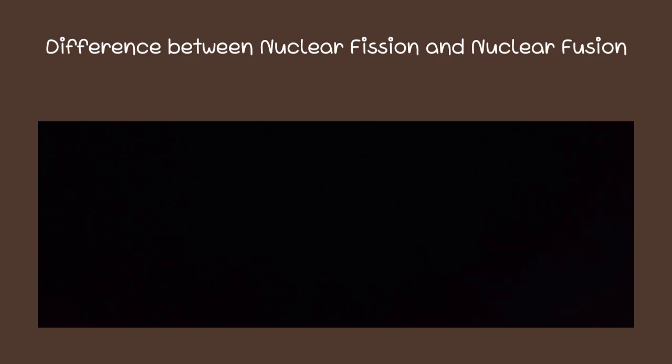Nuclear fission is a nuclear reaction that splits a heavy atom into multiple smaller ones. It does not occur naturally. It produces a large quantity of energy, and it does not require a lot of energy to split an atom into two. While the nuclear fission is a nuclear reaction that combines two or small atoms to form a large atom.